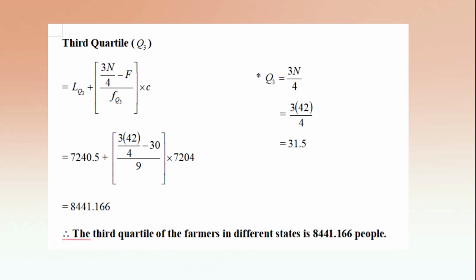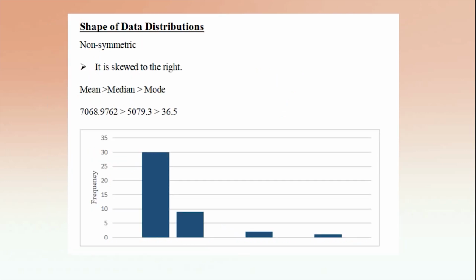So, the first quartile of the farmers in different states is 2,557.9 people. The formula for third quartile is lower class boundary plus 3n over 4 minus cumulative frequency before Q3 divided by frequency of Q3 times class width. So the third quartile of the farmers in different states is 8,441.166 people. Shape of data distribution is non-symmetric. It is skewed to the right because mean is larger than median and median is larger than mode.